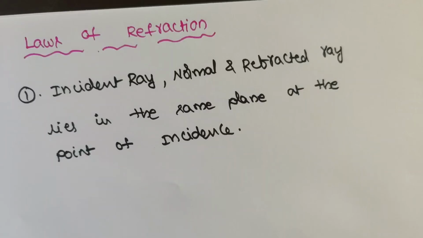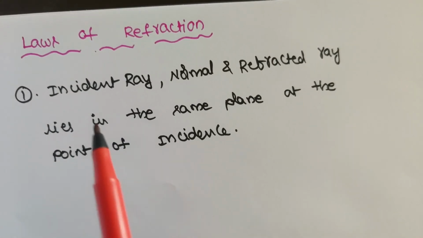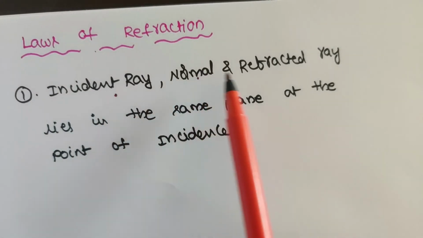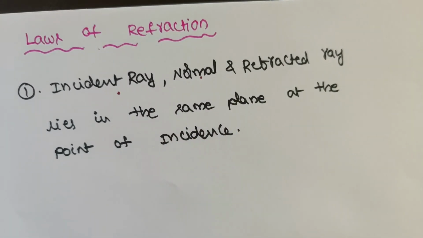Next, laws of refraction. In the first law, the incident ray, normal and refracted ray lie in the same plane at the point of incidence.